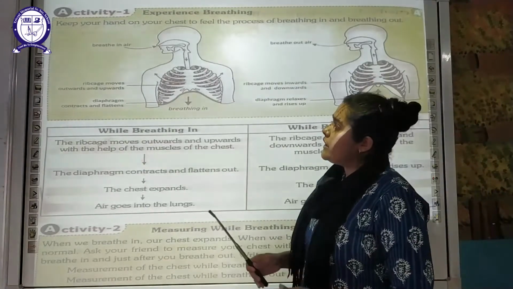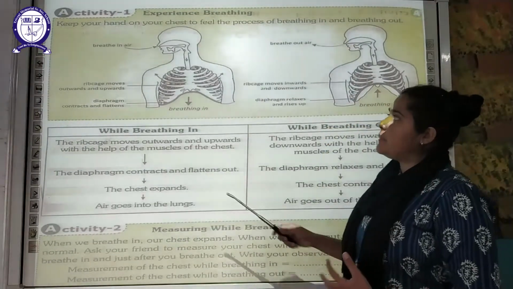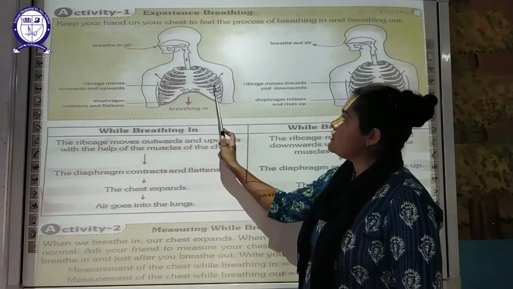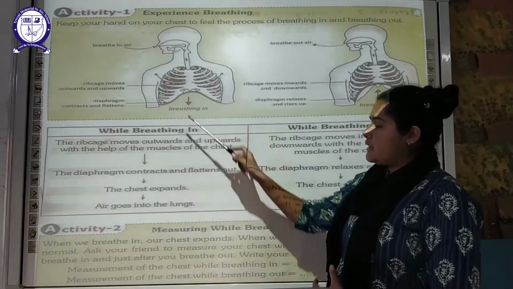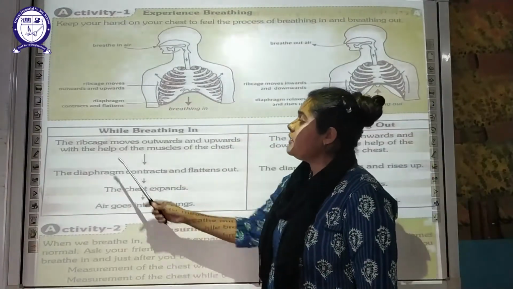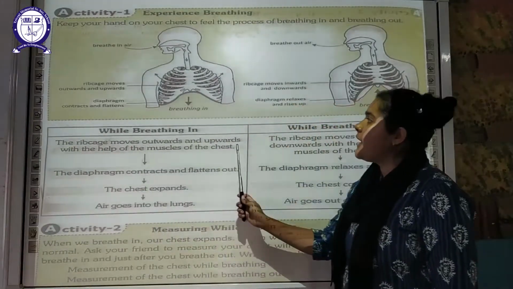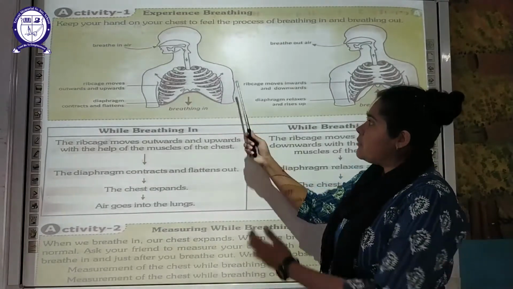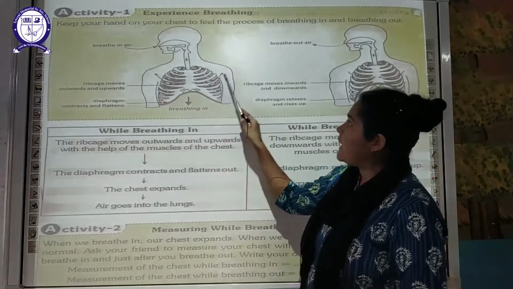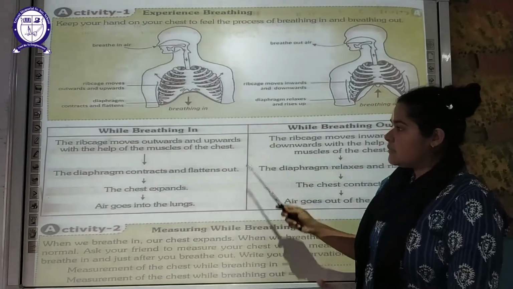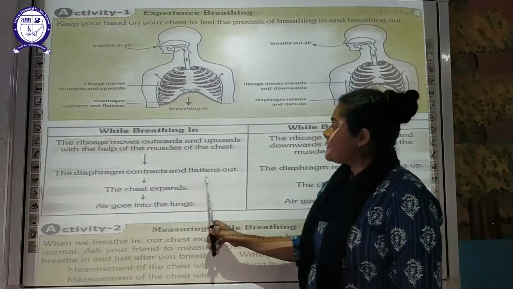You can see over here, these are your rib cages. When you breathe in the air, the rib cage moves outward and upward. You can see the red lines over here denoting its movement, and the diaphragm contracts and flattens out.